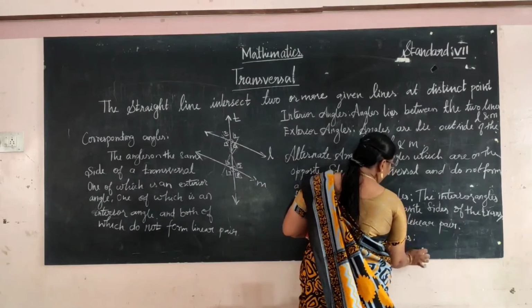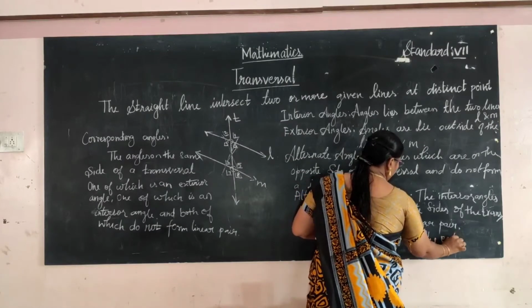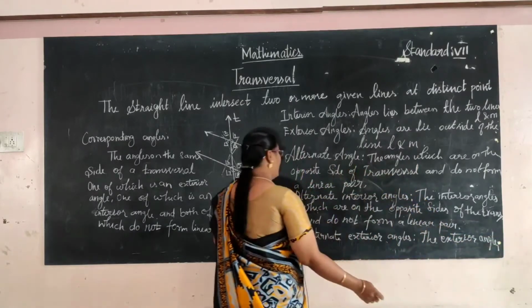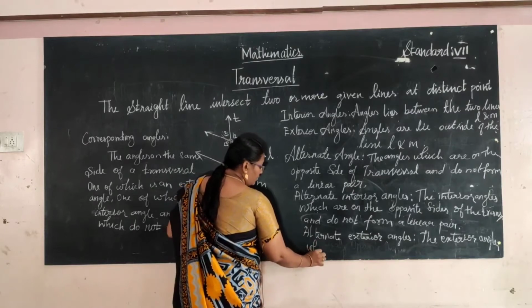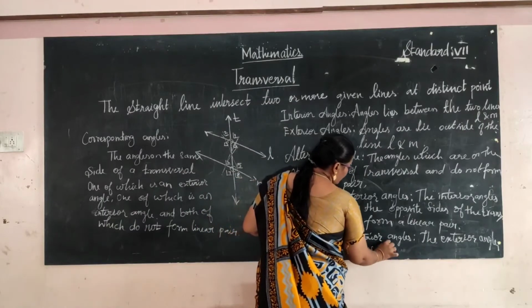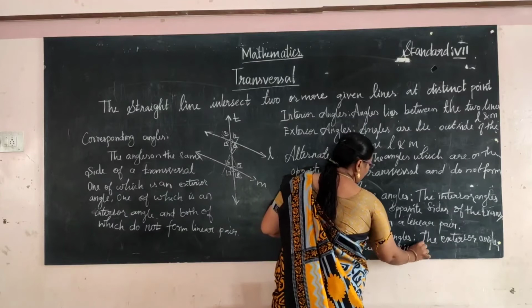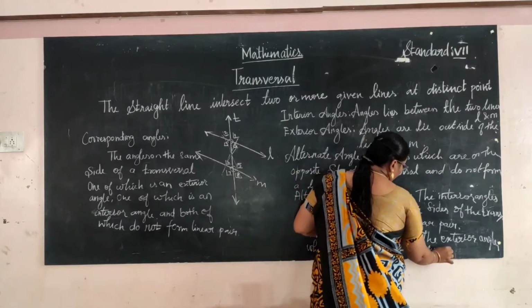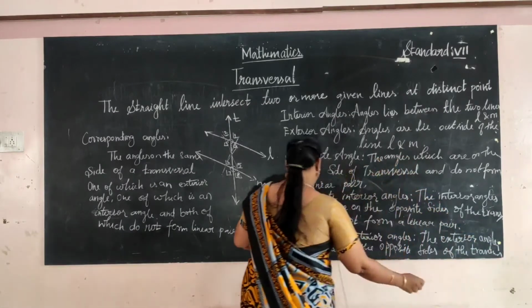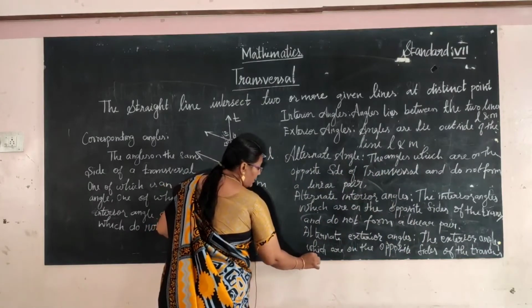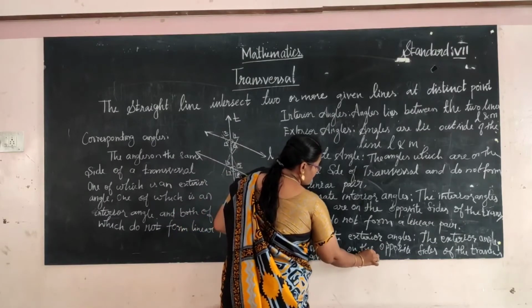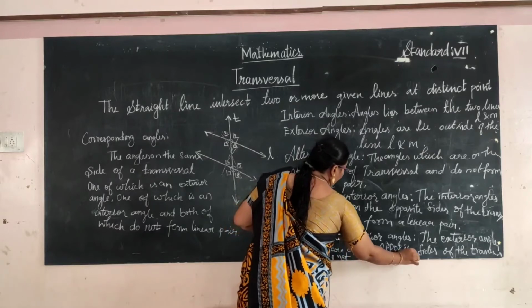The exterior angles which are on opposite sides of the transversal and do not form a linear pair.